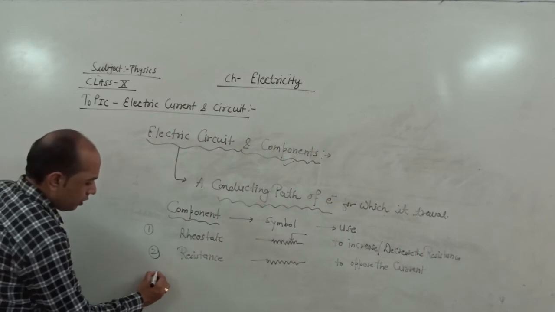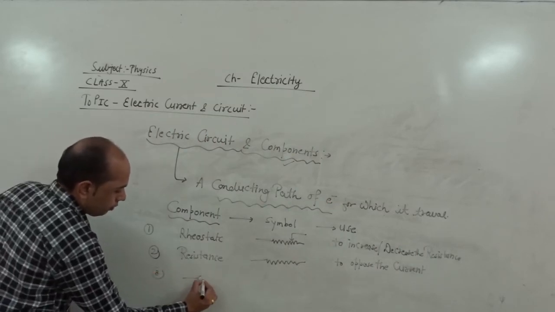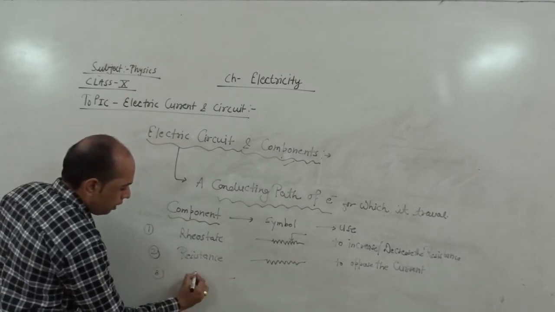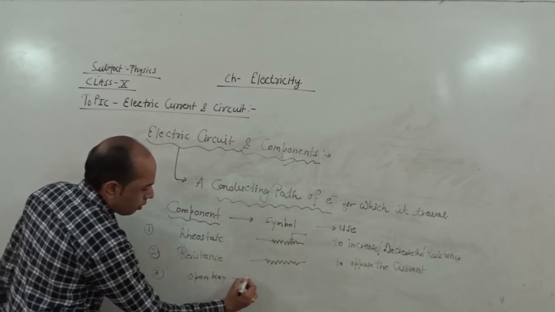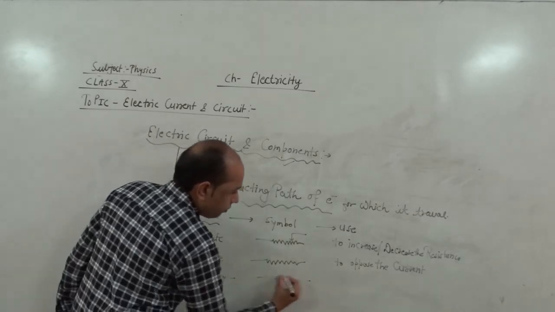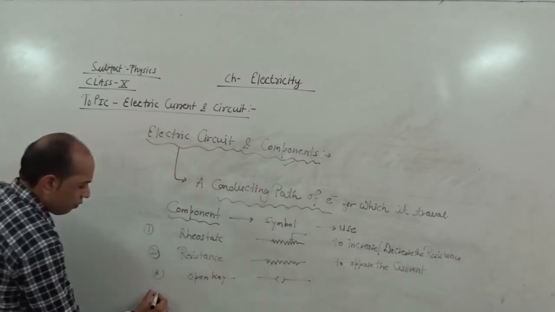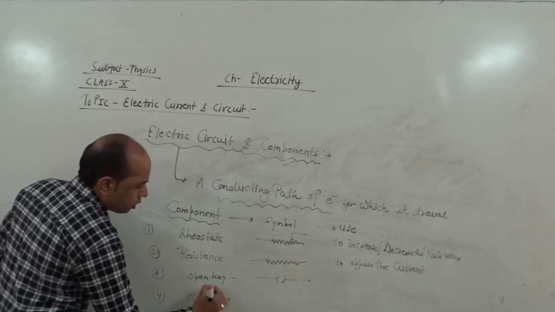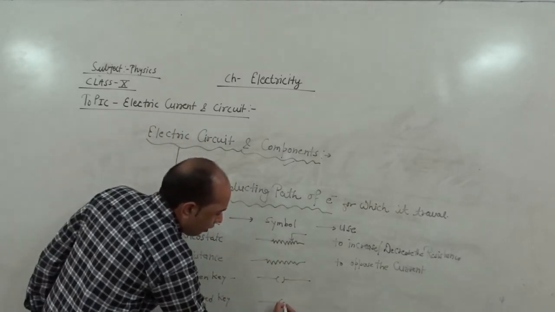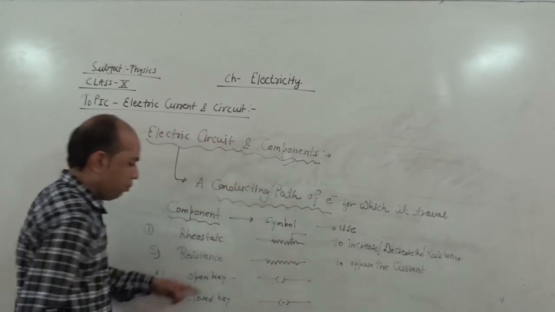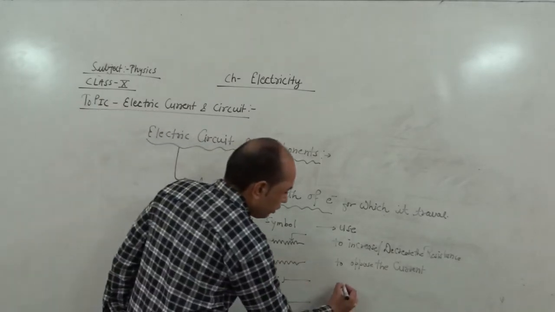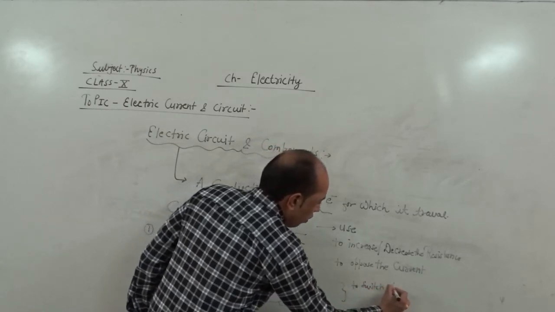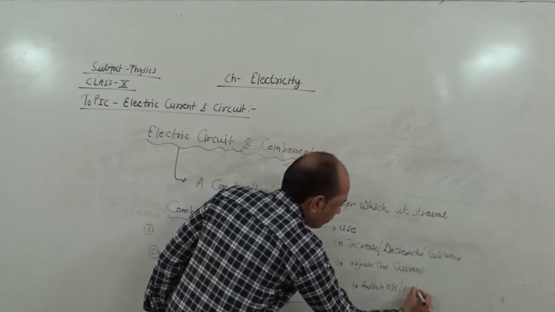Third one, this is called an open key, and an open key is represented this way. Similarly, fourth one, closed key, and a closed key is represented by a bracket along with one dot. Both the keys, open and closed, are used to switch the circuit off or on.